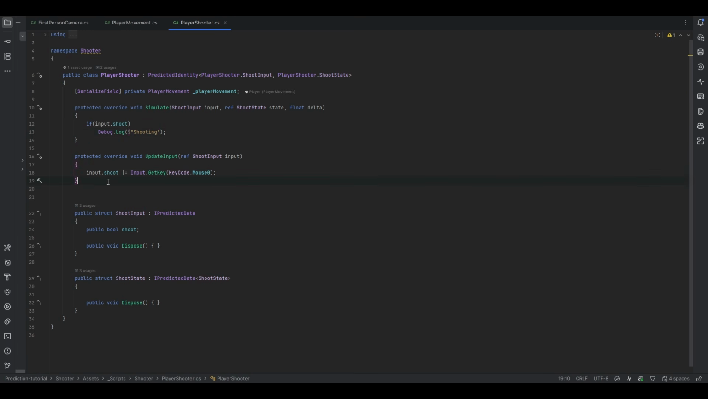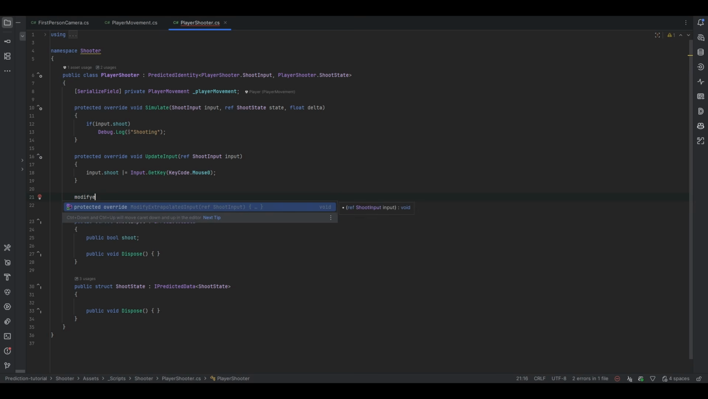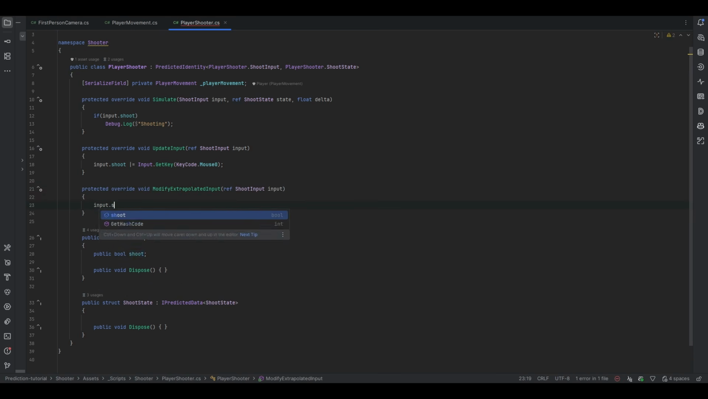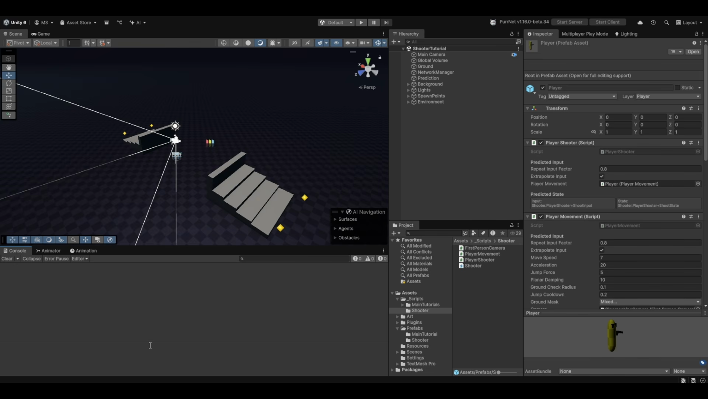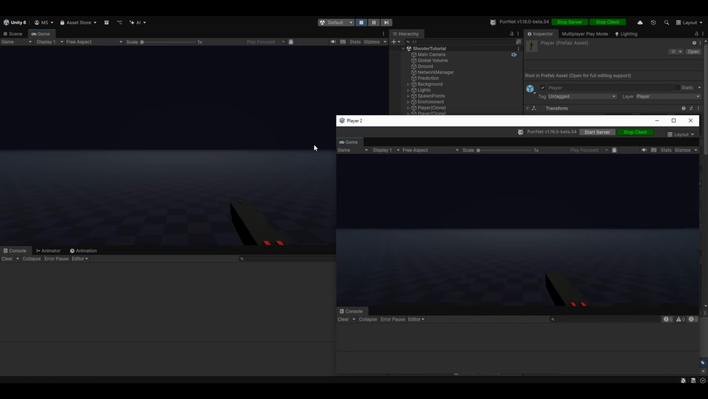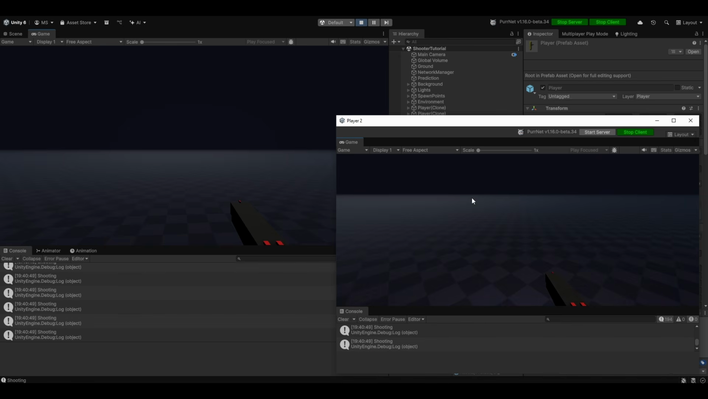Now let's do the same thing that we just did before. So let's modify extrapolated input, and let's do input.shoot equals to false. So that way we always assume that it is false unless we have received otherwise. You might have noticed here on the client that we got a lot of shooting logs. That was exactly what I mentioned. But if we now go in here and hit play, and now I shoot and I let go, there we go. You can see that it still works as it should.